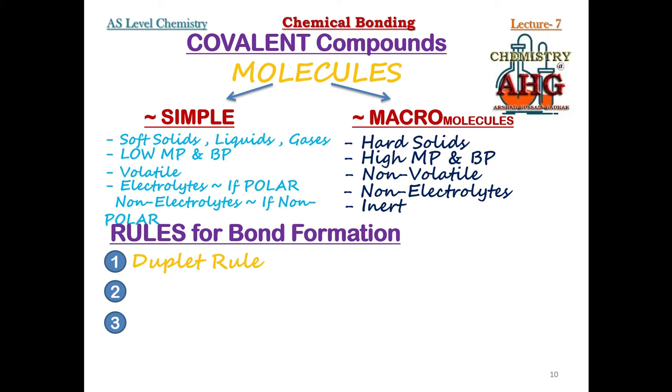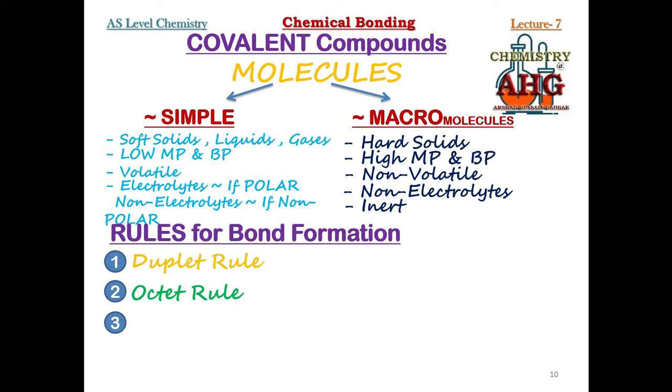It belongs to group number 1. Lithium loses one electron during bond formation. When lithium has lost one electron, it would have two valence electrons. So duplet rule means having two valence electrons after bond formation. Next, rule number 2, that is very common in chemistry. It is known as the octet rule.